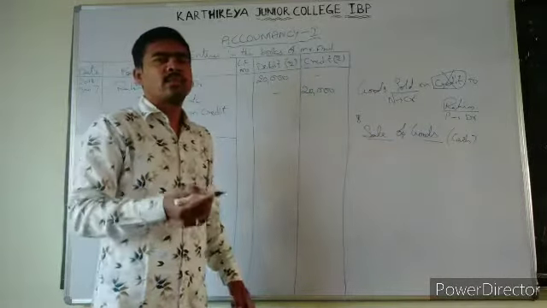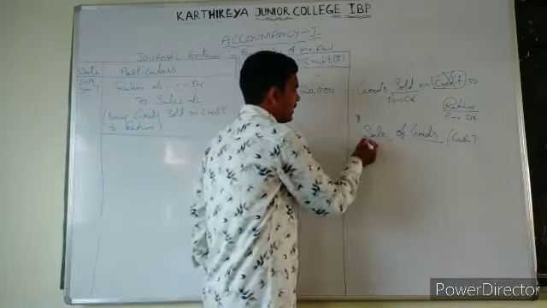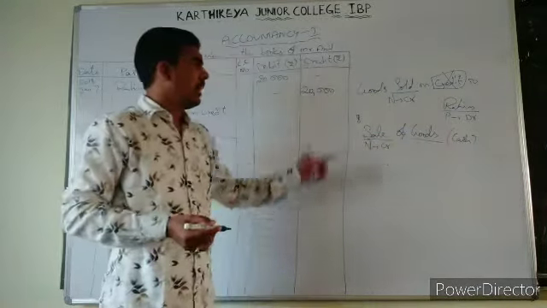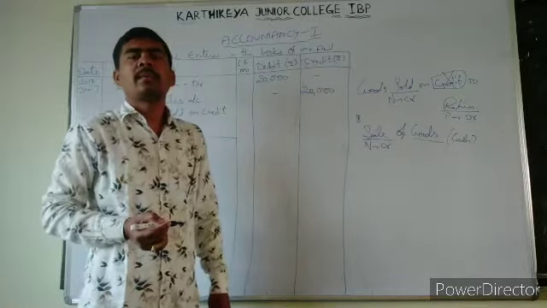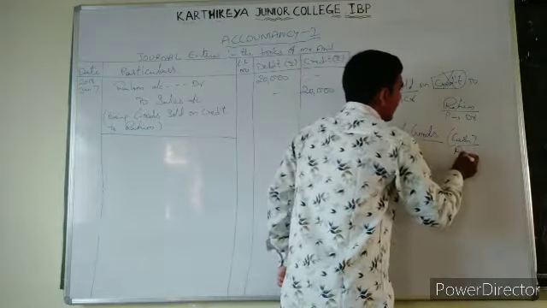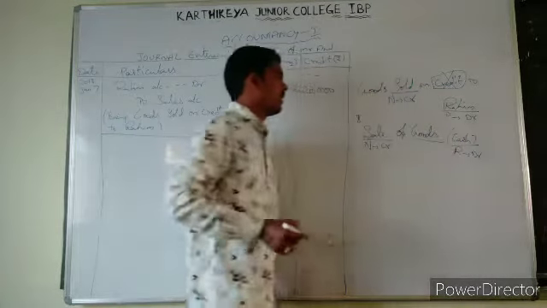Now let us see what the entry will be. Sales means income, that is nominal account credit. And when we are selling, what happens? Cash comes into the business. That is real account, debit line.